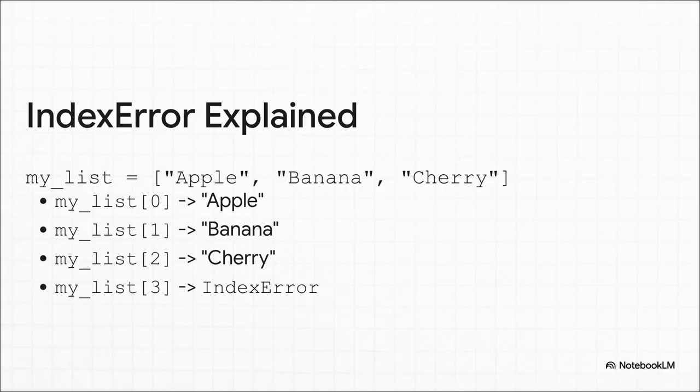Let's really break down that index error, because it all comes down to one simple rule. Python starts counting from 0, always. So in this list with 3 items, apple is at index 0, banana is at 1, and cherry is at 2. So what happens if we ask for index 3? Well, there's nothing there, and Python correctly raises an index error, telling us we've gone outside the list range.